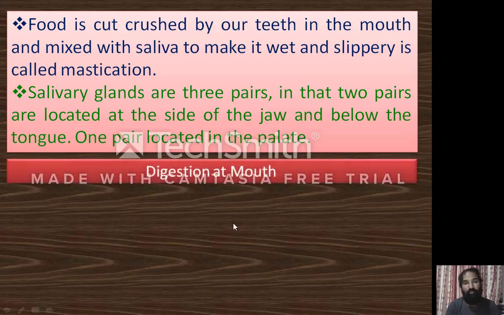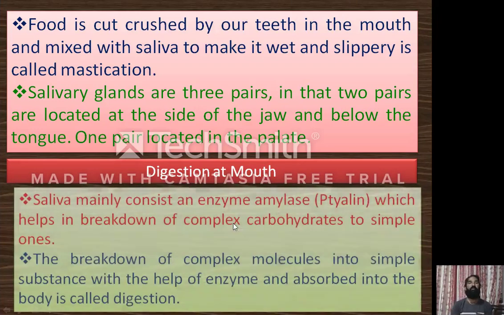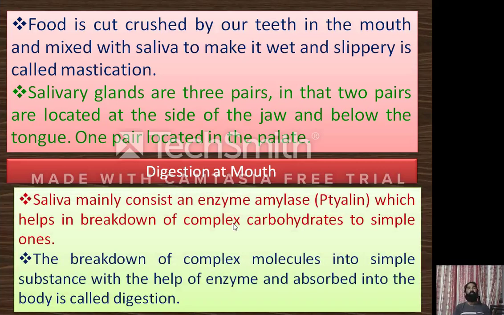Now, the digestion at mouth. The three pairs of salivary glands release saliva through the duct, and finally the saliva reaches the oral cavity. This saliva mainly contains an enzyme called amylase, also called ptyalin enzyme. It is also called salivary amylase because it is released from the salivary glands.